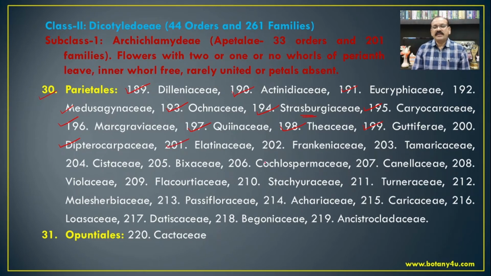Then Elatinaceae, Frankeniaceae, Tamaricaceae, that is Tamarix is one of the plants from this family.